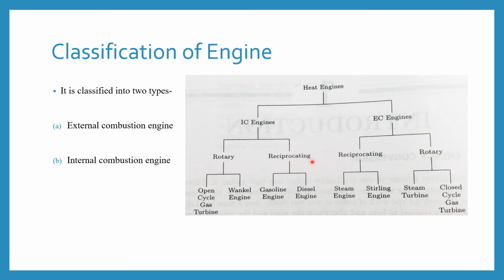And in case of rotary system, rotary portion, they can be divided into two, gasoline engine and the diesel engine. In case of external combustion engine, it is also divided into two ways, that is reciprocating and the rotary. For the reciprocating, it is divided into two, that is steam engine and the Stirling engine. And in case of rotary, it has two types also, that is steam turbine and the closed cycle gas turbine. So basically these are the classification of the engine.